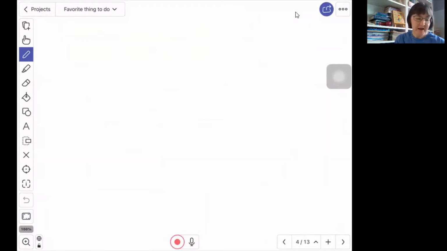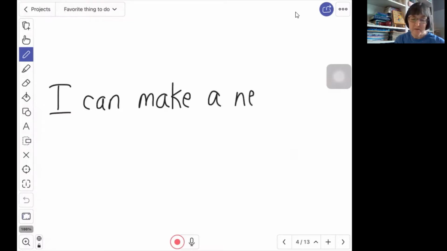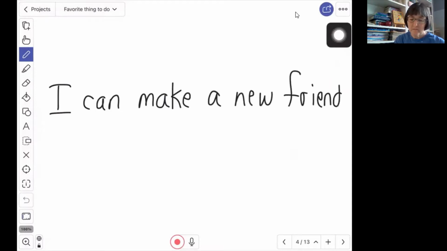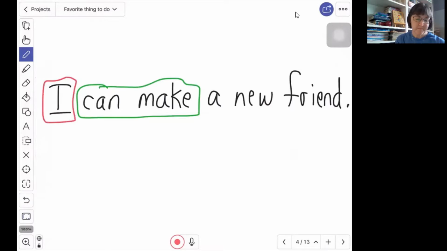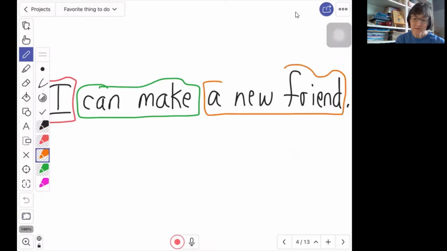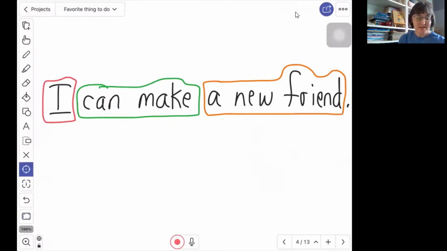Let's start by looking at "I can make a new friend." Here I have a verb, can make, and I have a subject, I. I can make what? I can make a new friend. So this is a complete sentence, or an independent clause. It has a subject and it has a verb.